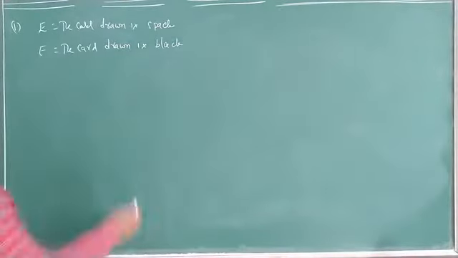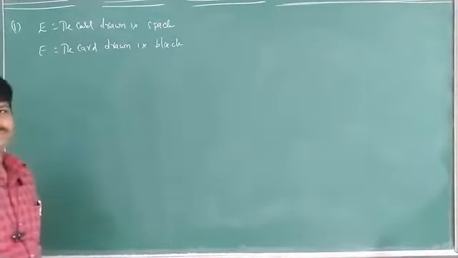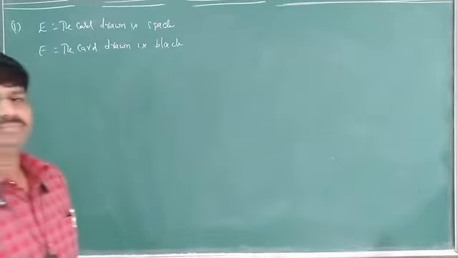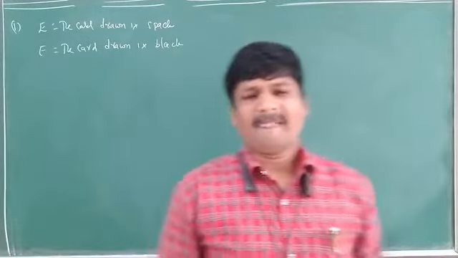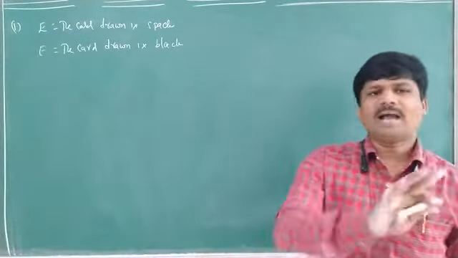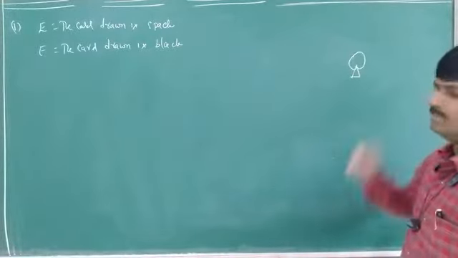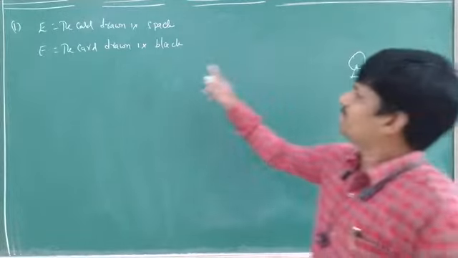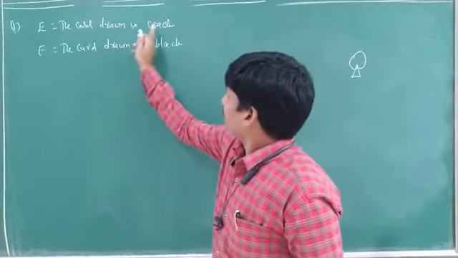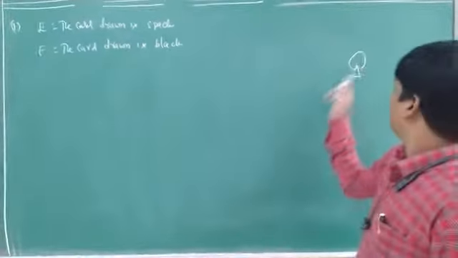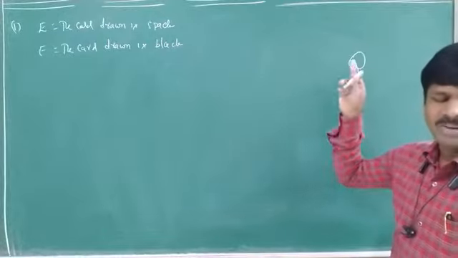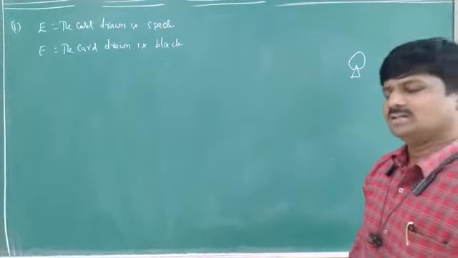Just see, black spades. Spade will be black only. Yes or no? Spade will be this symbol. In this, what will be there? Spade card, black color. Spade color is black only. Okay? Yes, remember that one.